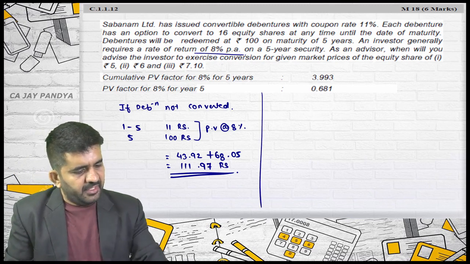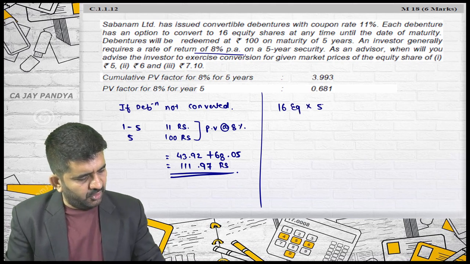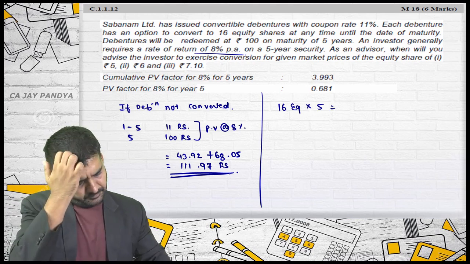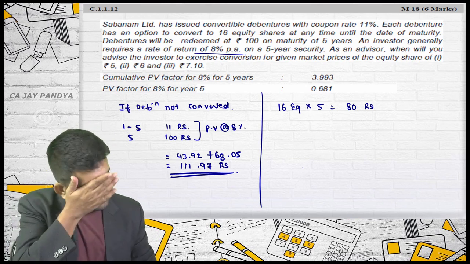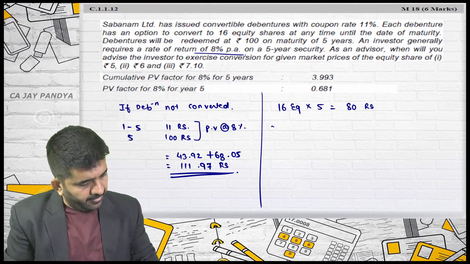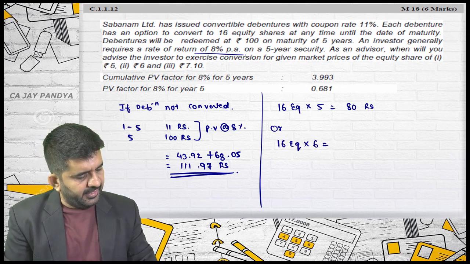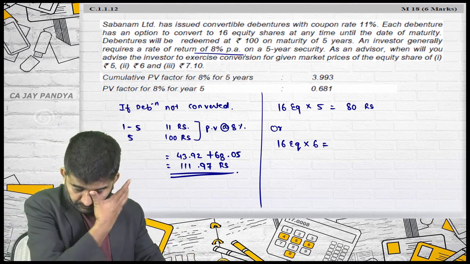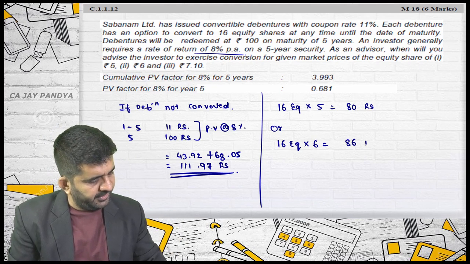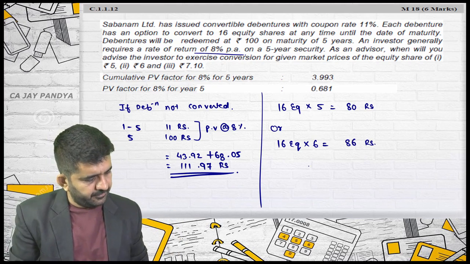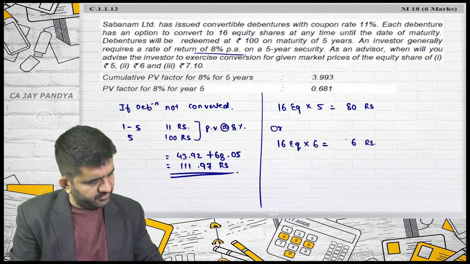If they are converted into 16 equity shares at the rate of rupees 5, this is 80 rupees. Or if they are converted into 16 equity shares at the rate of rupees 6, it will be 96 rupees.